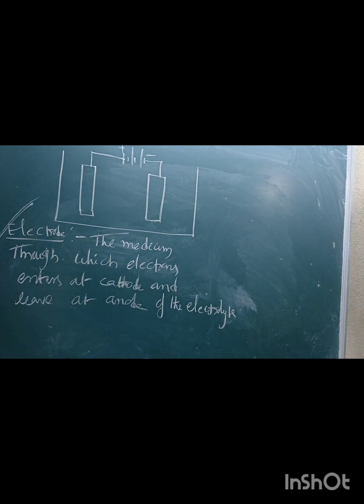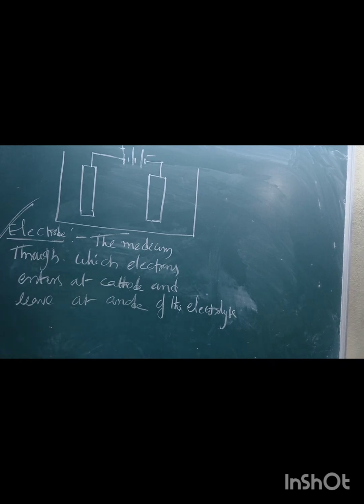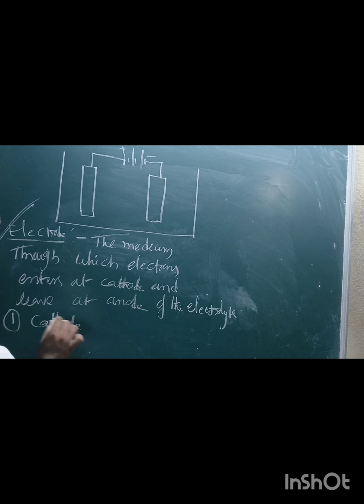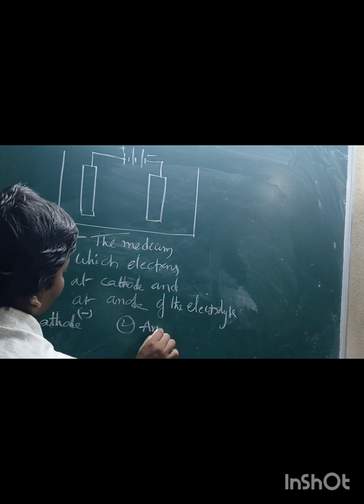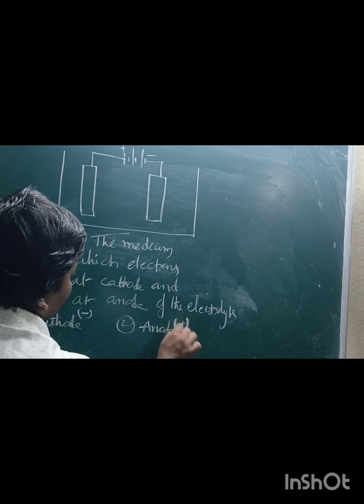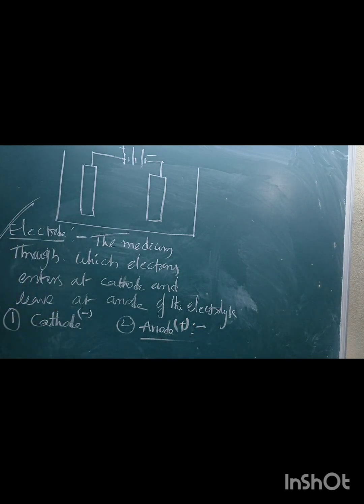Electrodes are classified into two types, cathode and anode. The cathode carries negative charge, the second one, the anode, carries positive charge. An electrode connected to the negative terminal of the battery is called the cathode.